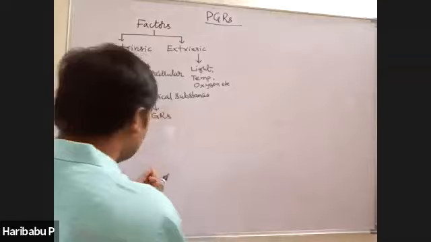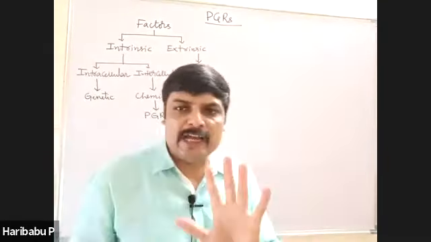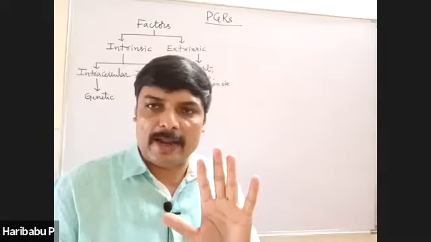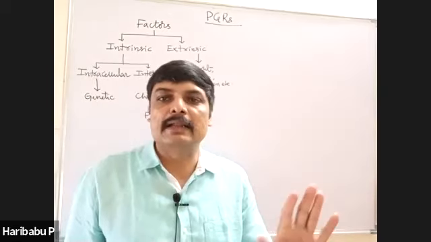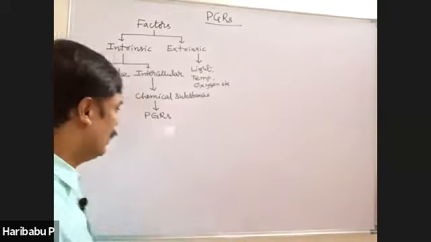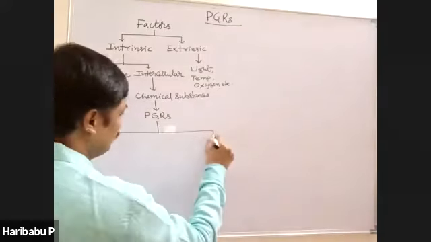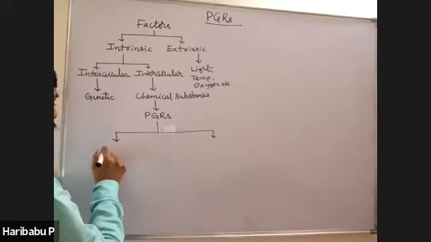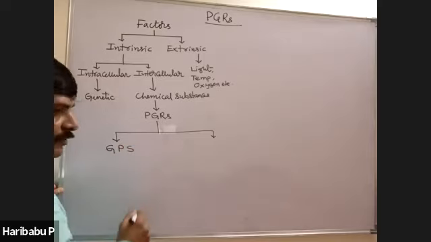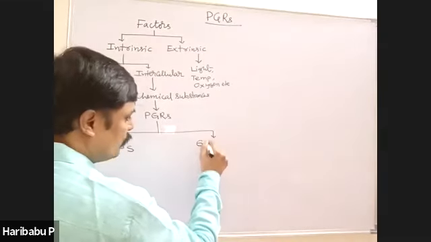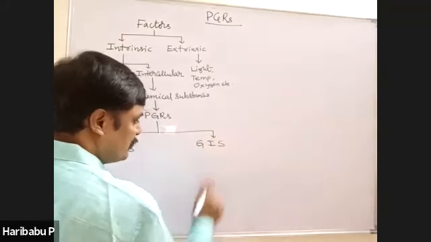Next, PGRs. Remember, there are 5 types of plant growth regulators or plant hormones. All are discovered accidentally. And these PGRs are divided into two types, namely growth promoting substances and growth inhibiting substances.